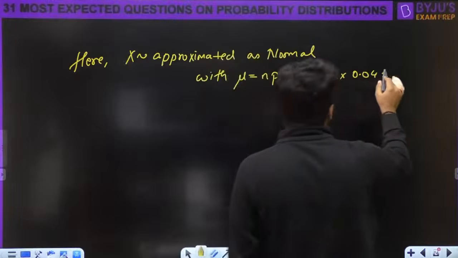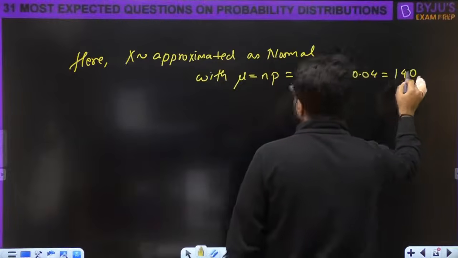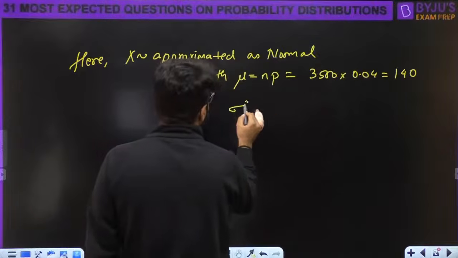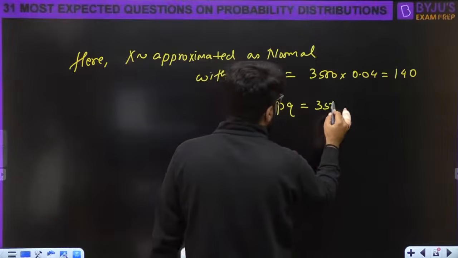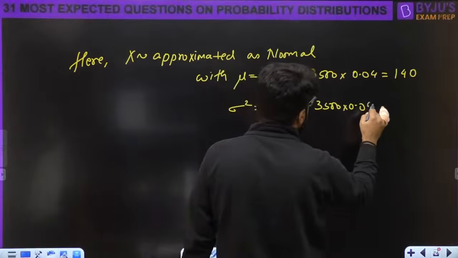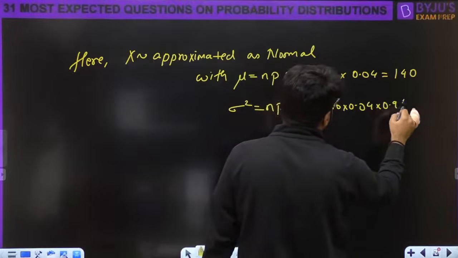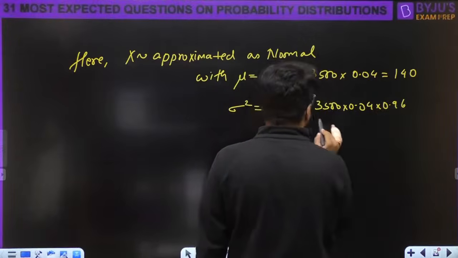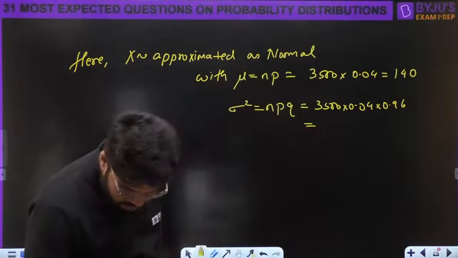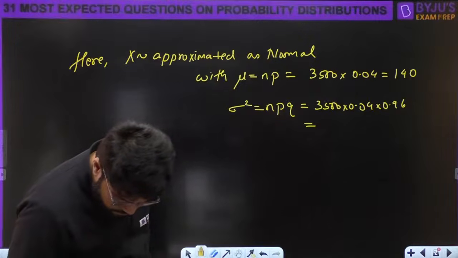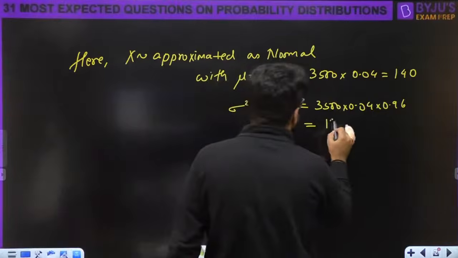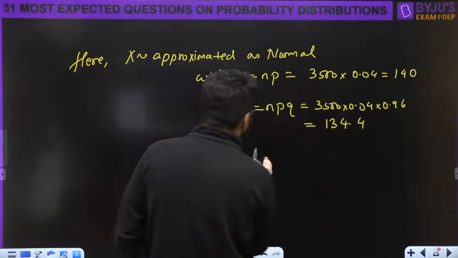Correct. So this becomes 35 into 4, this is 140, right? And sigma square is npq, so 3500 into 0.04 multiplied by 0.96. Q is 0.96. ये कितना आ जाएगा? 134.4. Now this is the sigma square.